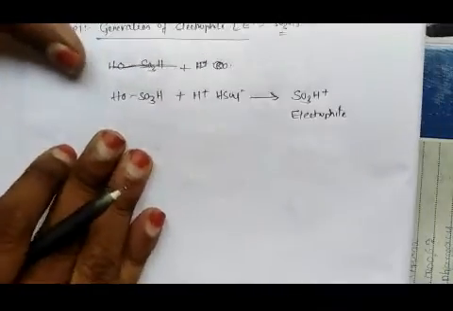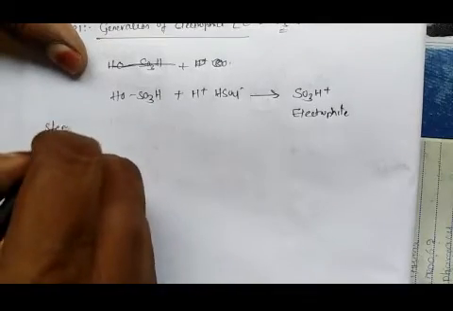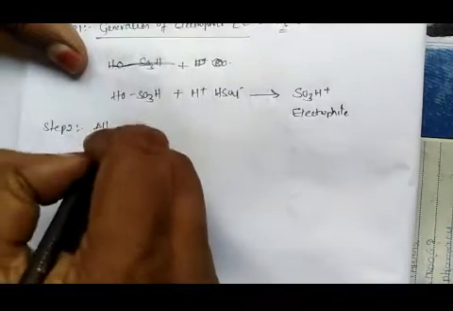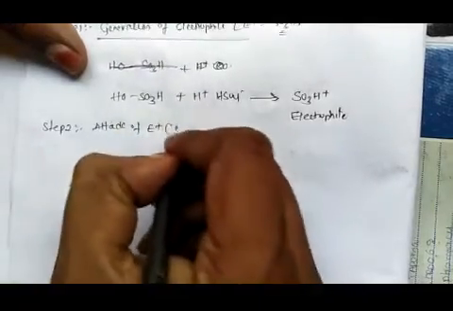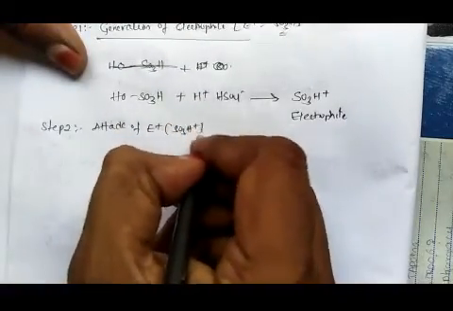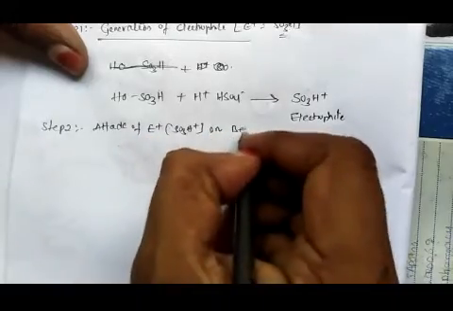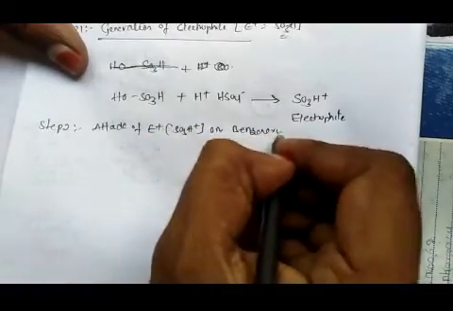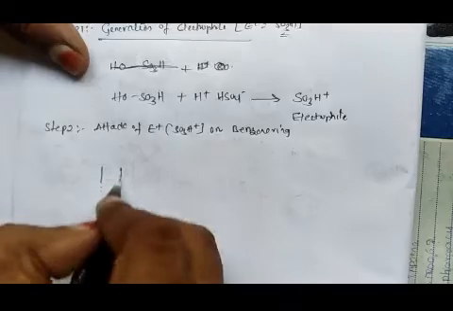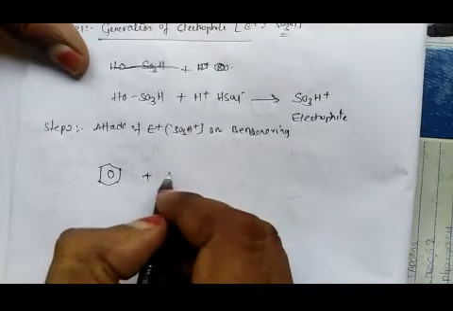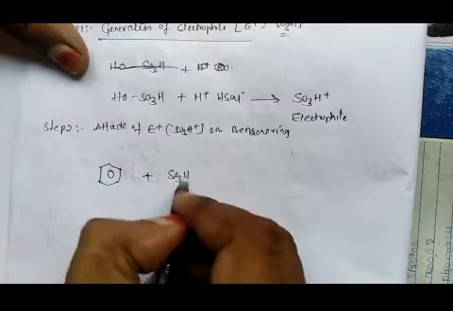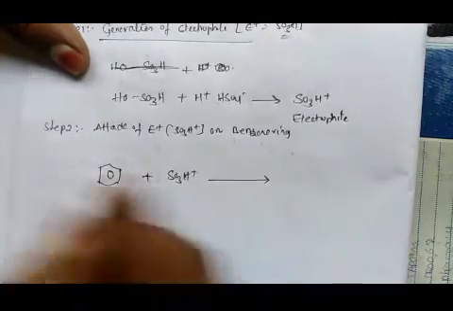Step 2 is attack of the electrophile, that is SO3H plus, on the benzene ring. So we take a benzene molecule and the electrophile SO3H plus, and we will get this.